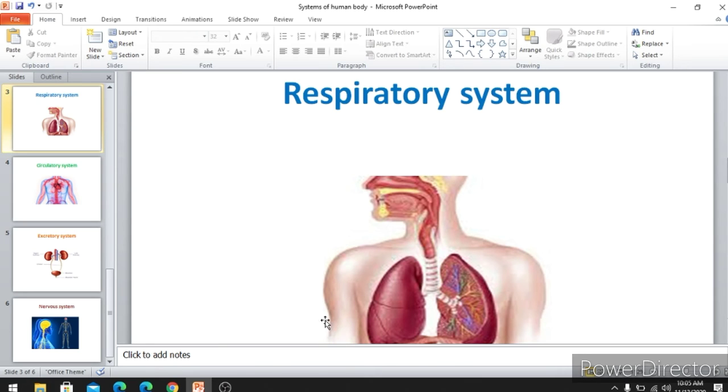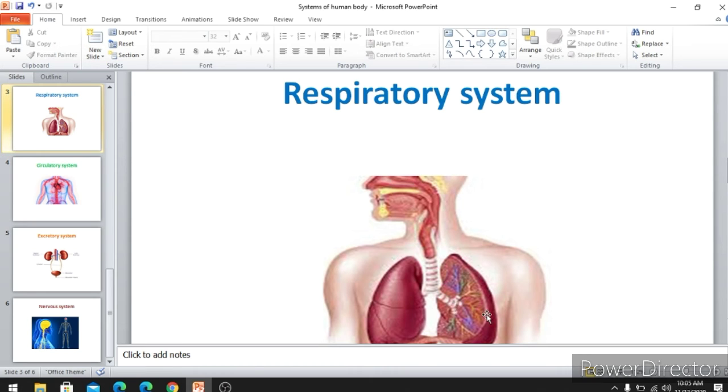And from our skin we get sweat. Most in the summer season we get a lot of sweat in our body. So that sweat is also one of the waste products. So what are the three excretory products in our body? One is carbon dioxide, one is sweat, and the other one is urine.